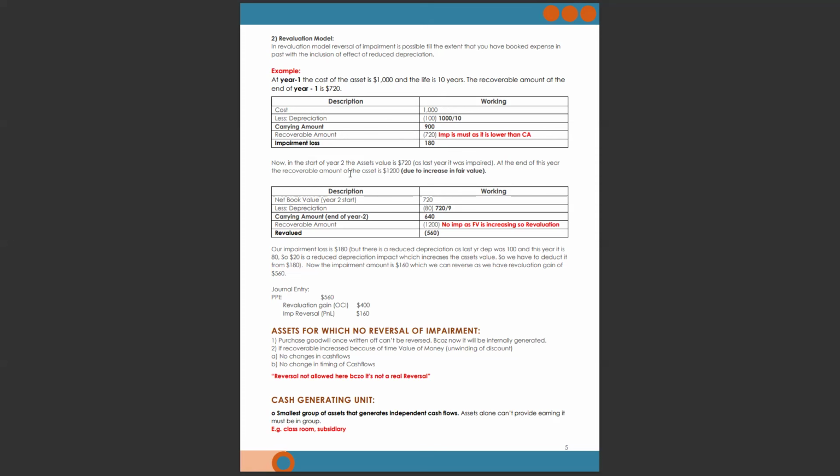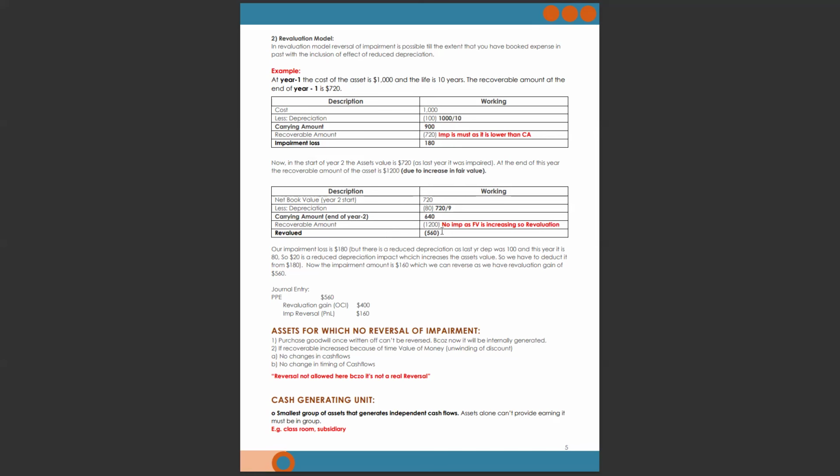Now at the start of year 2, the asset's value is 720, as last year it was impaired. At the end of this year, the recoverable amount of the asset is 1200 due to an increase in fair value. So start of year 2, 720, you will depreciate it over 9 years. Why? Because 1 year has already passed. So 720 divided by 9 is 80. Now you will get 640. Okay, 640 minus 1200 gives you a revaluation gain of 560.